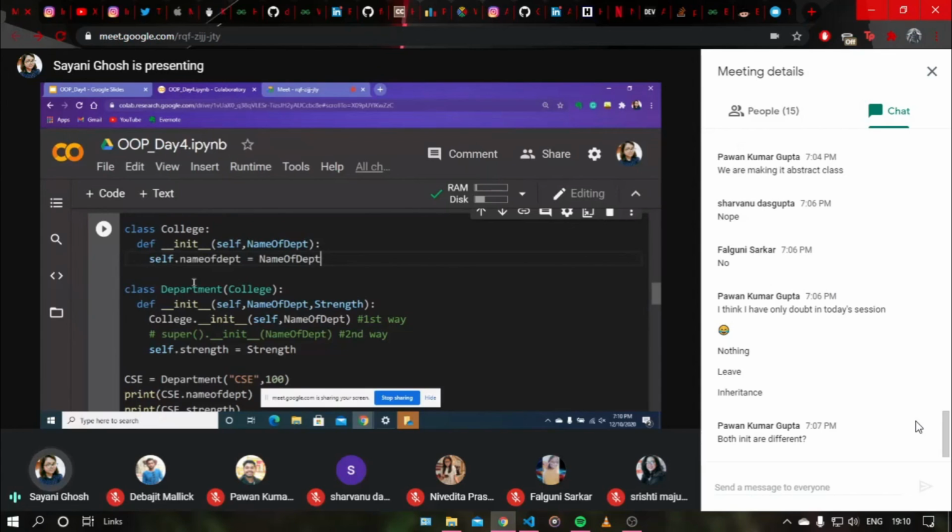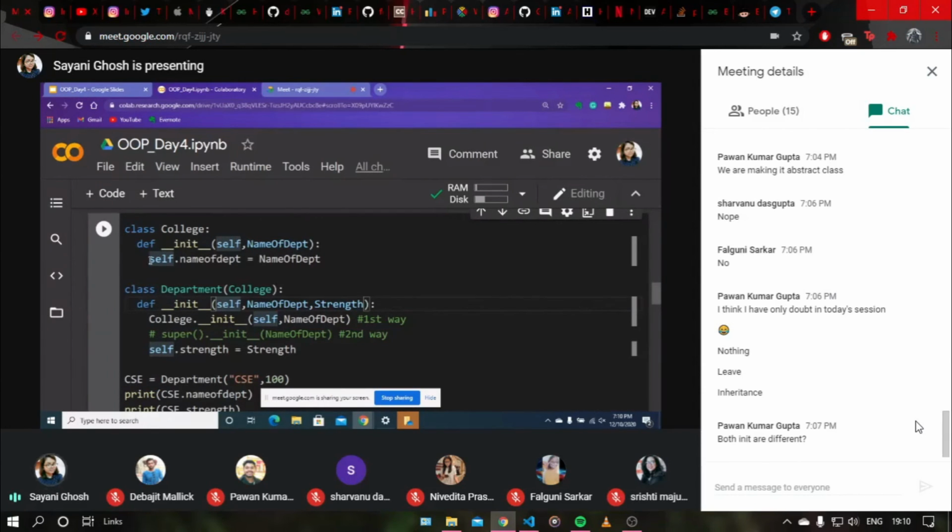Exactly this happened: when we call it, what we are passing is CSE. So self also has the value CSE, because we are calling it with the self of this. All these selfs have the value CSE because that is the current object.